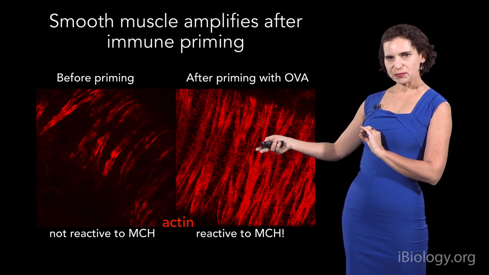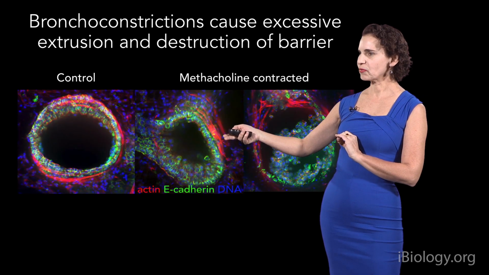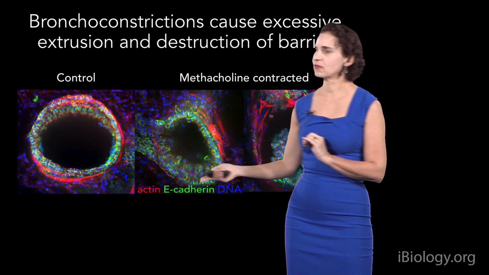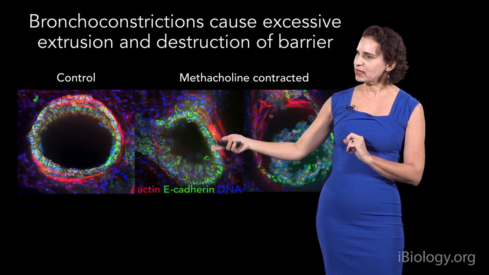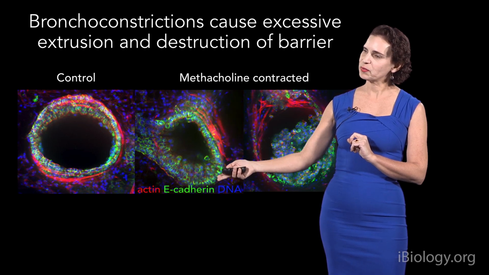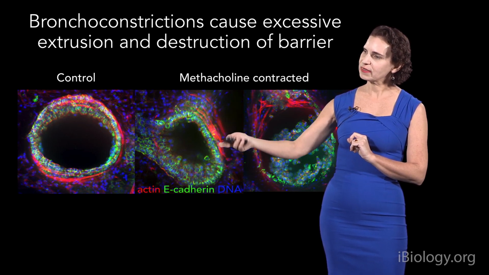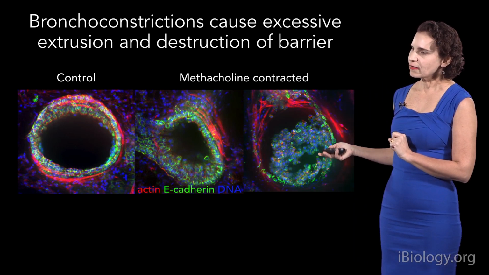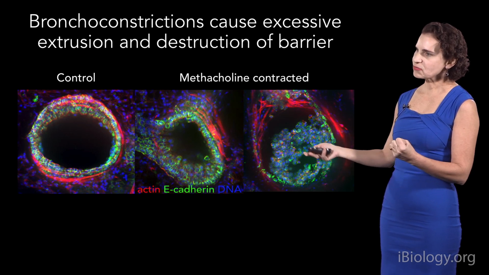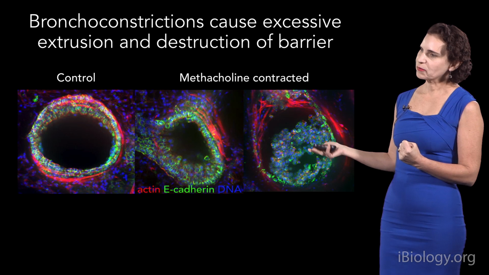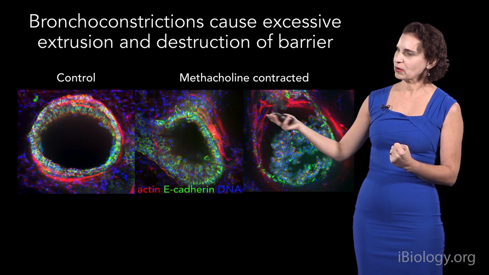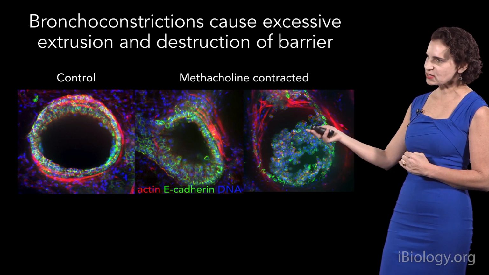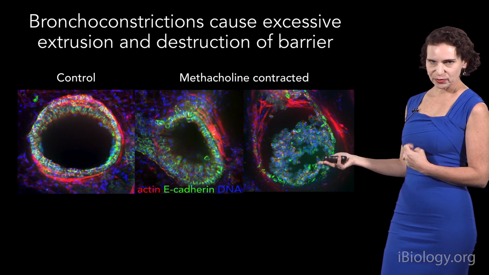So then what happens when we do these bronchoconstrictions? Well, if we stain the epithelia by staining for E-cadherin in these slices that are fixed, you can see the epithelium, even with small amounts of bronchoconstriction, there's still quite a few epithelia that are extruding. But in the cases where we saw extreme levels of constriction, there was so much extrusion, so many cells falling off into this airway, that there was just denuding of that whole airway here. So you can see how this could be a real problem for an asthmatic. If there were this many cells in the airways, it would be hard to breathe after this.